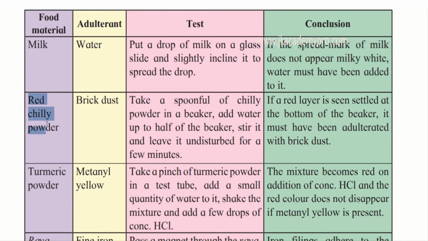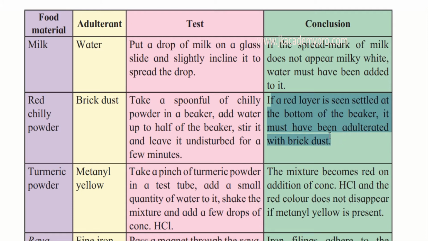Now, red chili powder. How can we check whether brick dust was added? Take a spoonful of chili powder in a beaker, that is, in a glass. Add water up to half of the beaker, stir it, and leave it undisturbed for a few minutes. If a red layer is seen settled at the bottom of the beaker, it must have been adulterated with brick dust.